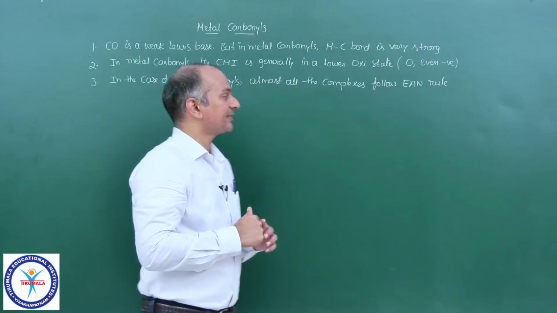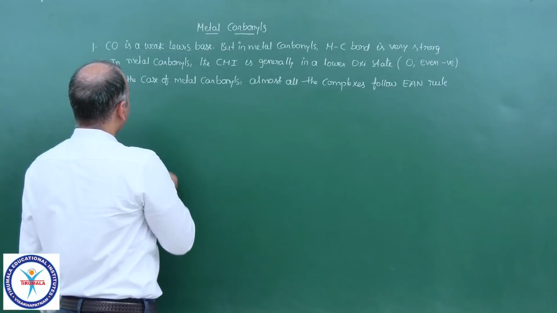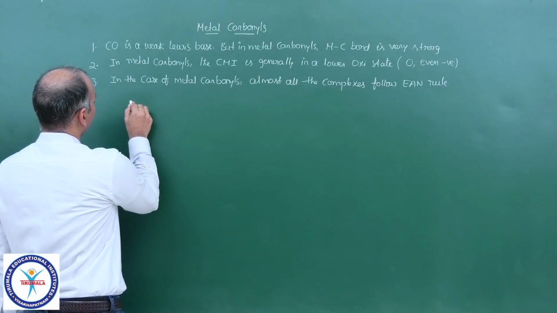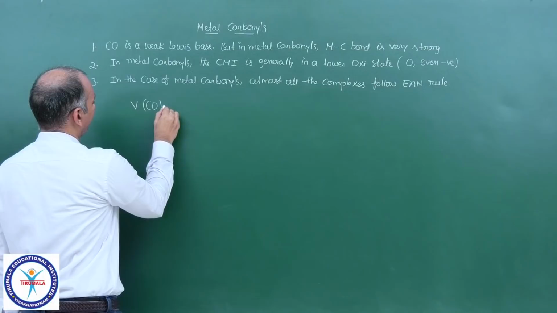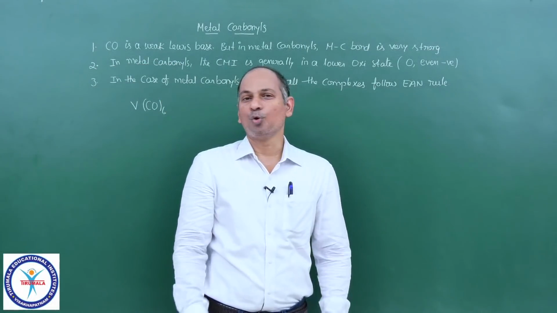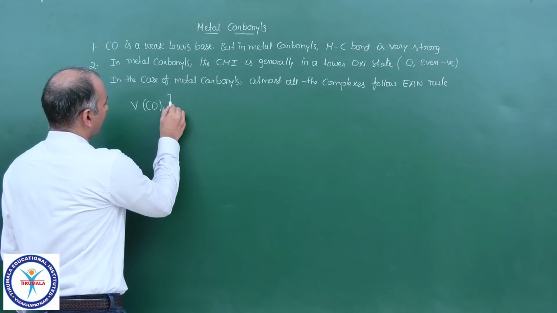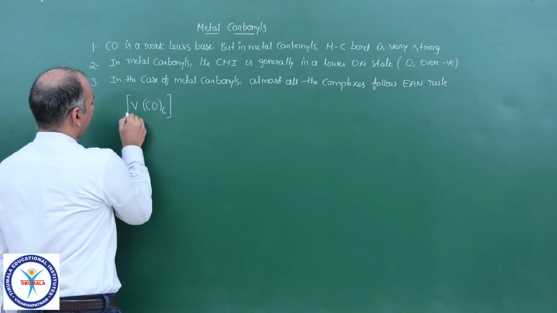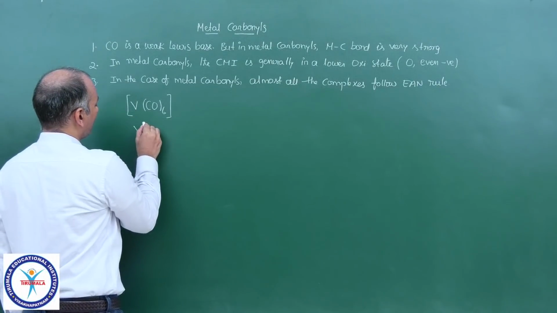Now let us see some examples. Suppose you see VCO6, a vanadium complex, with no charge on the coordination entity. What is the oxidation state of vanadium? 0.